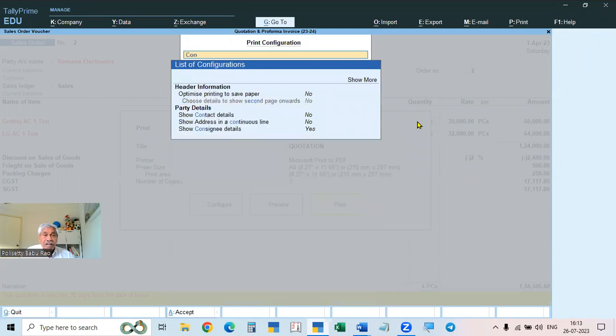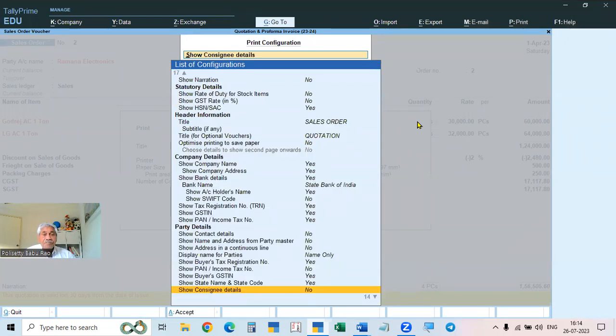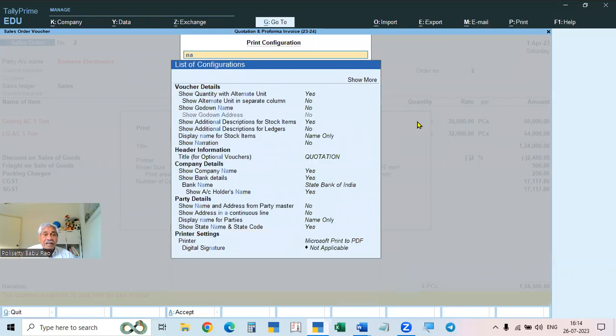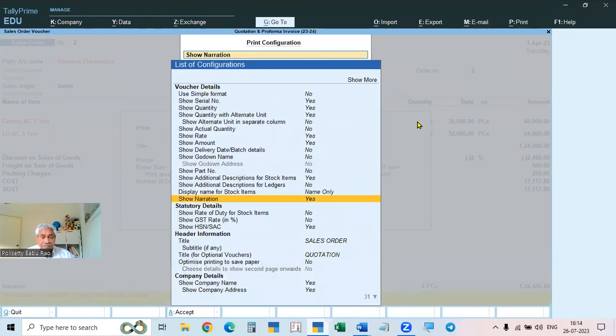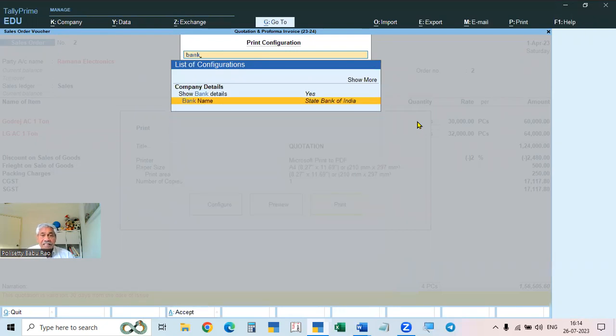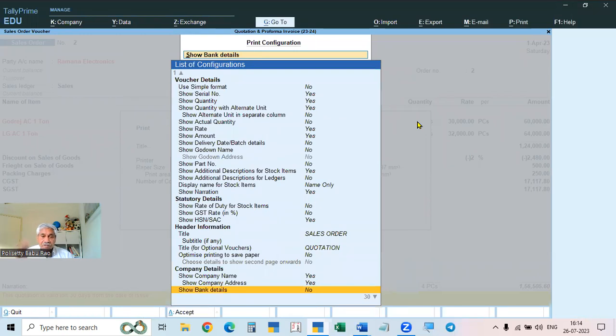See here, consignee details. It is yes. You just enter, it will become no. So make it no. Then the next thing is narration. It is showing no. Give it as yes. Narration. And bank details are not necessary now. Bank details in universal.